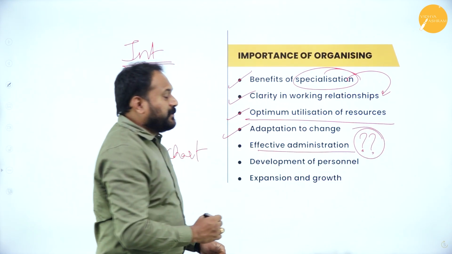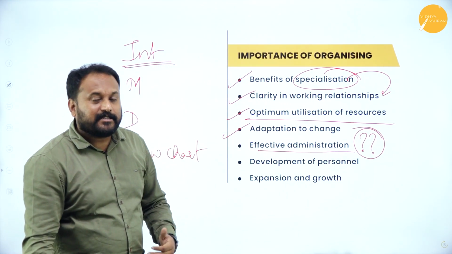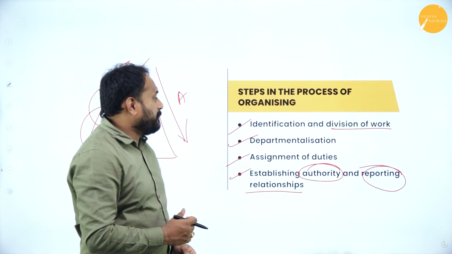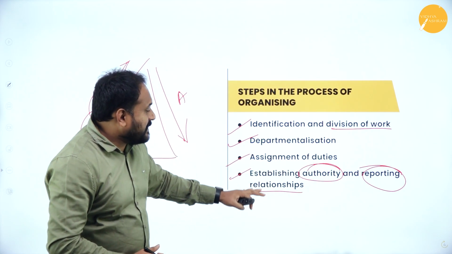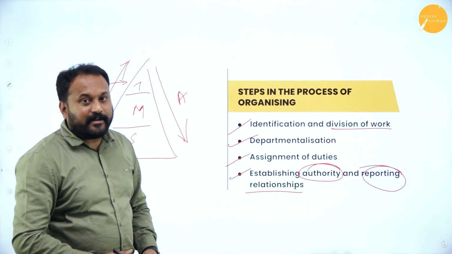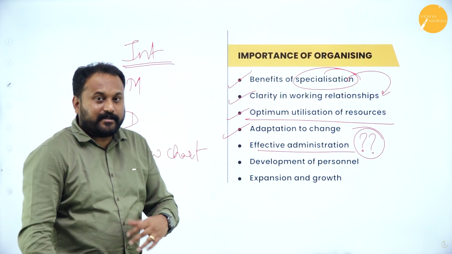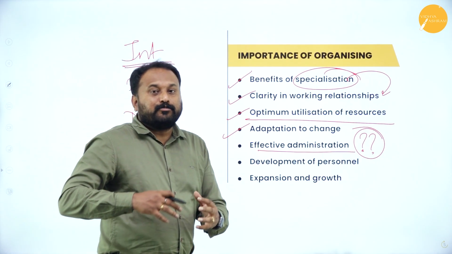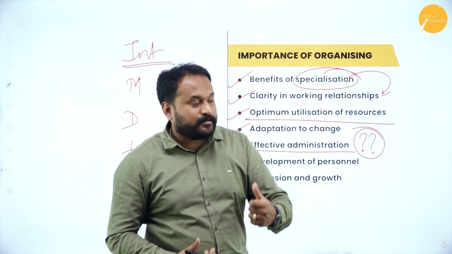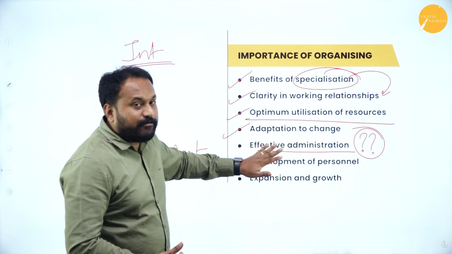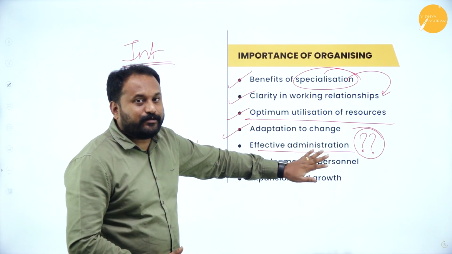Why will the administration be effective? Please understand. Let's go back to our previous slide. Assignment of duties is done. Establishing authority and reporting relationship. So when you authorize, who is the person who has more authority? Who are the people who need to report to whom? Now there will be a beautiful administration.